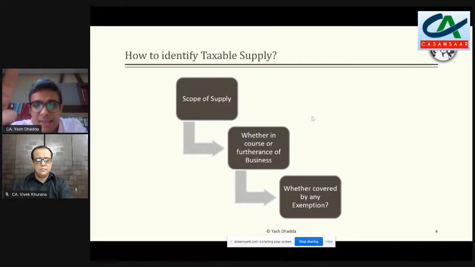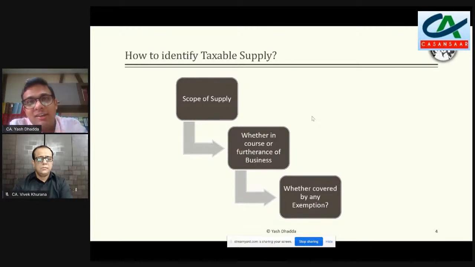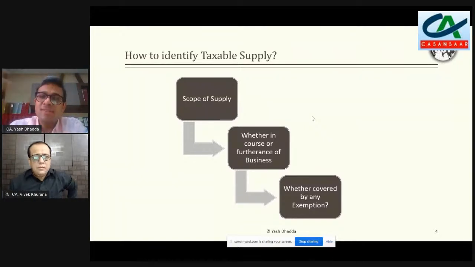If it is covered, then the second part is whether it is in course and furtherance of the business. And I think ये एक वो point है जहाँ पे सबसे बड़ा challenge या contradiction है इन दो तरीके के sectors के बारे में, that is charitable and educational. Because business in general terms, which all of us really understand, the underlying purpose of undertaking any business activity is profit.